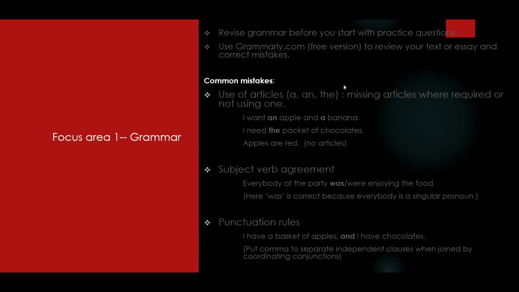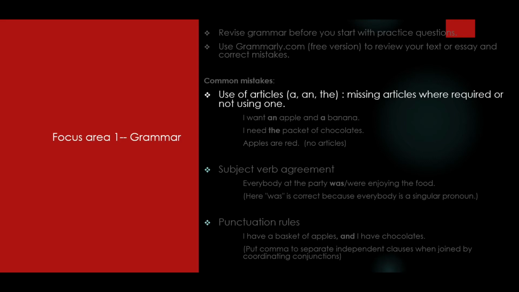Now moving on, some of the common grammatical mistakes that I found that people make, or I made, were around articles. I saw that my concepts were mostly clear about a and an, when to use an.